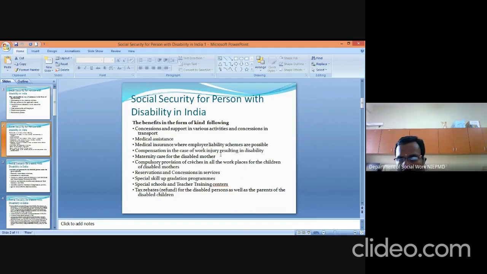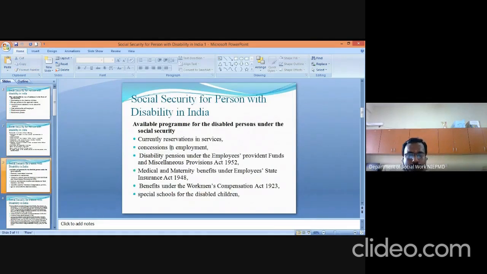So these are all provided by the special schools and the teacher training center program. Then tax relaxation schemes. There is a lot of relaxation for paying the tax by persons with disabilities. Next, social security means currently reservation in services. I already told you the reservation will be provided whenever the central government or state government notifies the